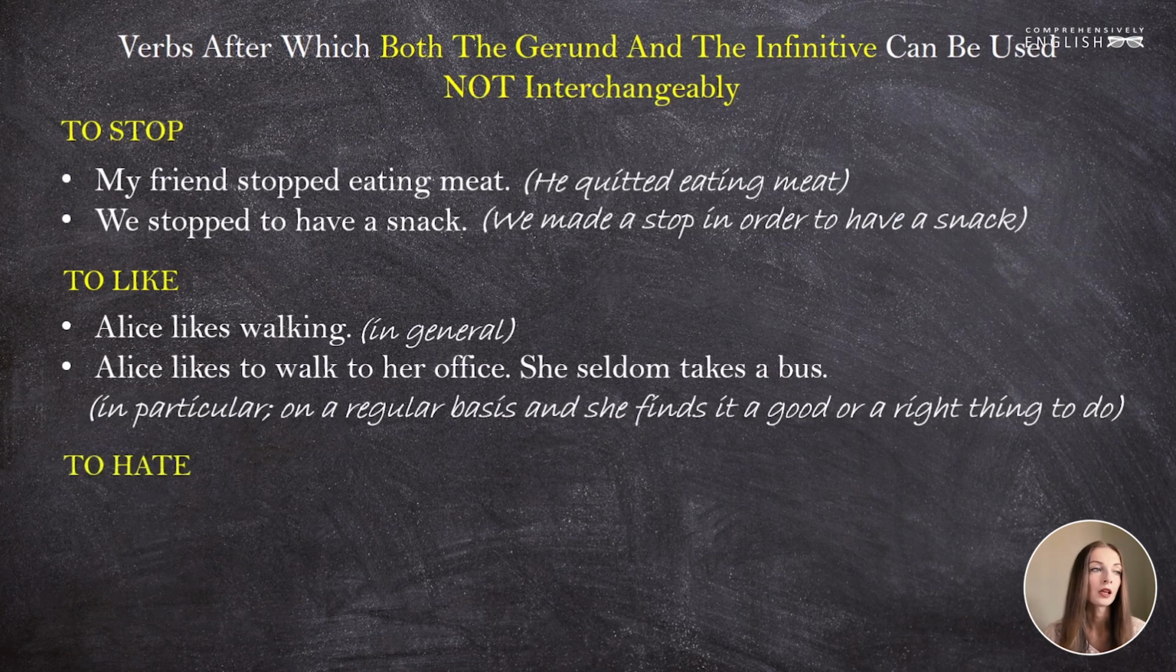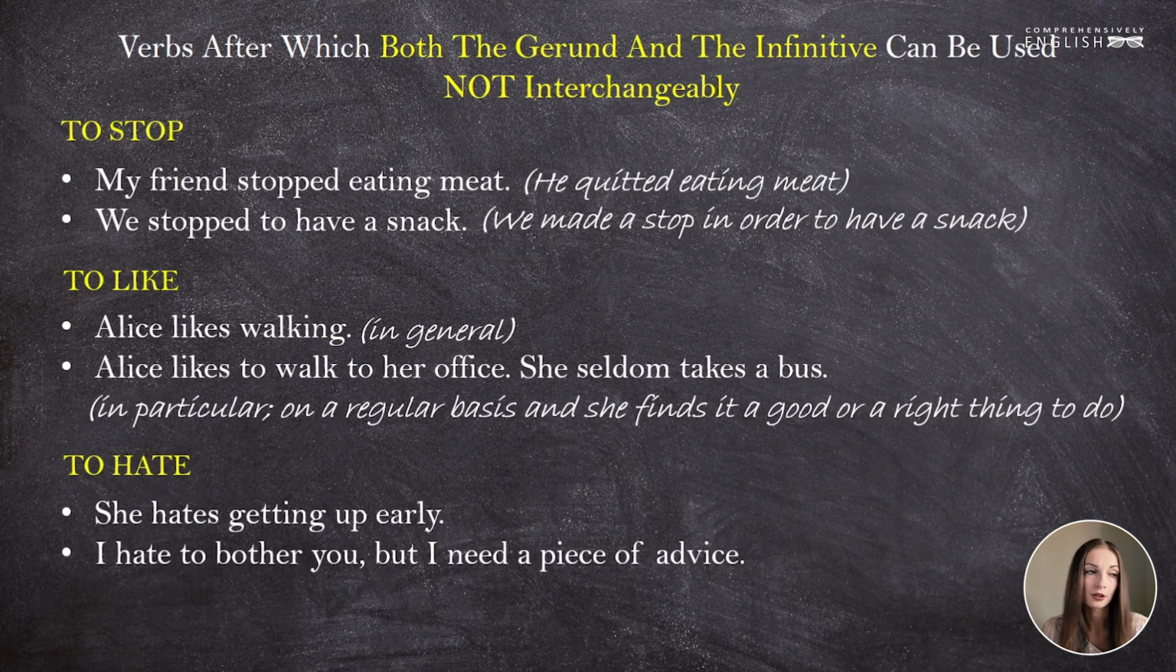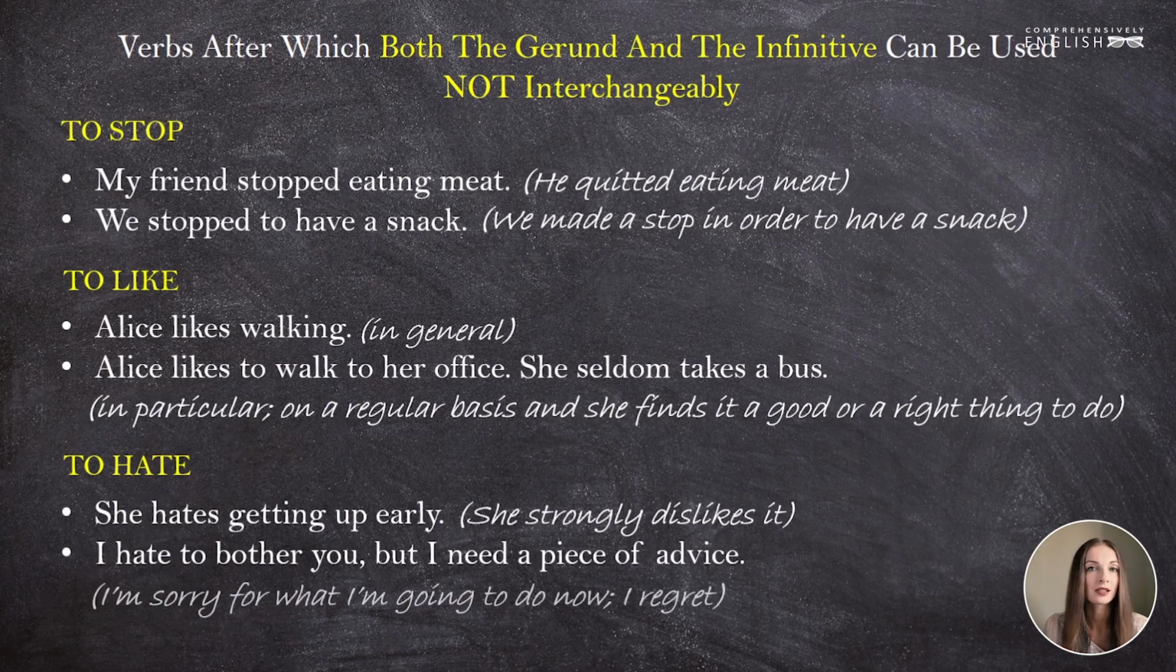To hate. She hates getting up early, and I hate to bother you, but I need a piece of advice. The first sentence means that she strongly dislikes getting up early. The second sentence means that I regret to bother you. I feel sorry for doing it.